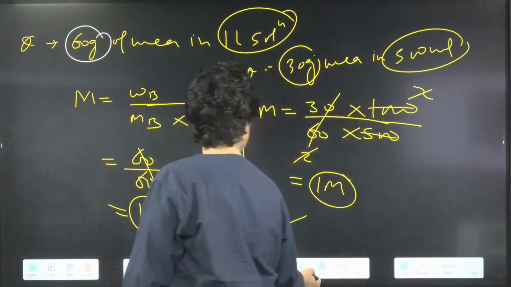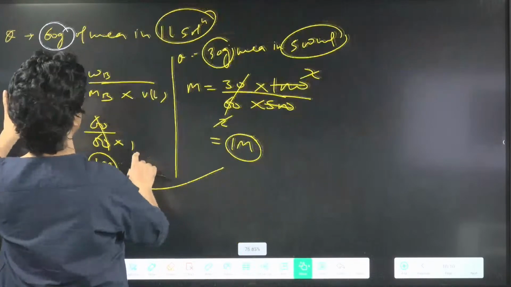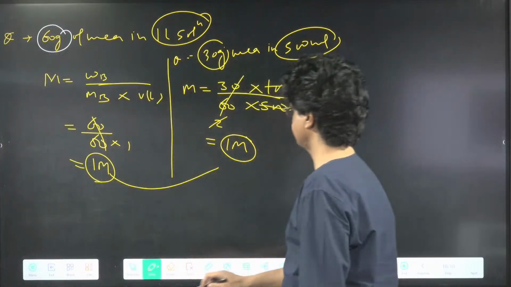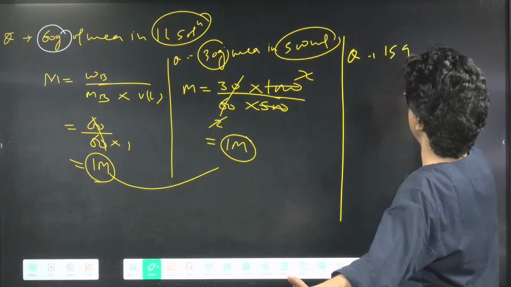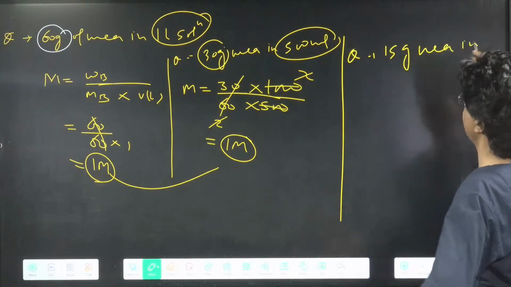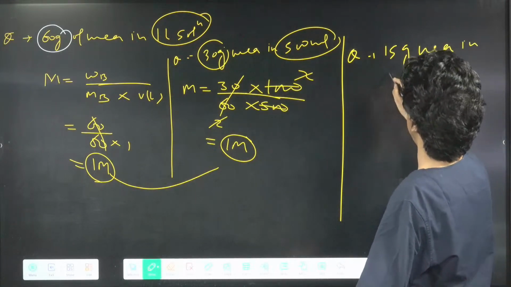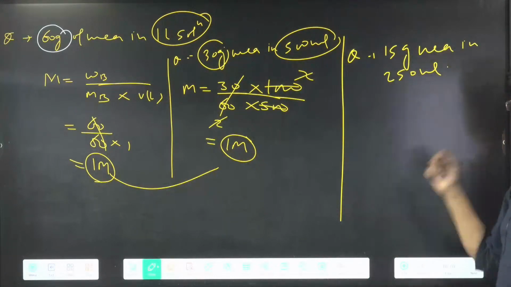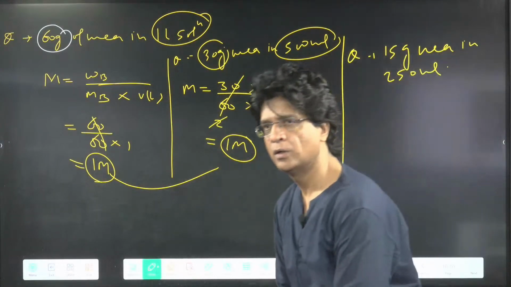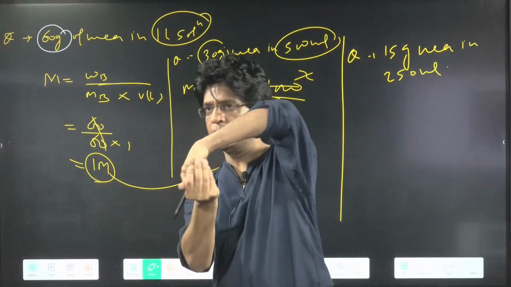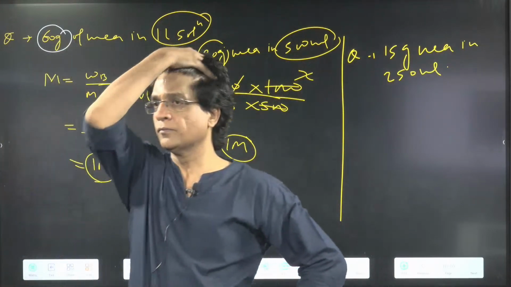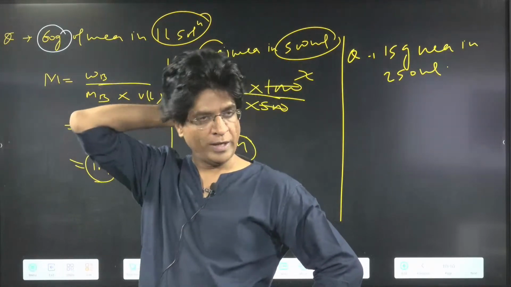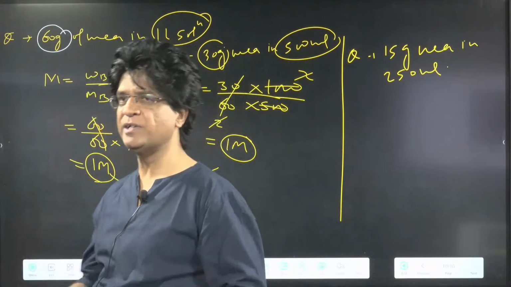Ek aur question karenge. One more question. It is like, say, 15 gram of urea in 250 ml solution. Find the molarity. Come on, find the molarity. One molar, same. Ratio remains the same.